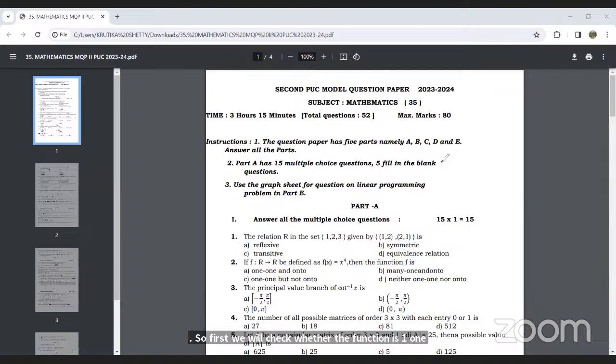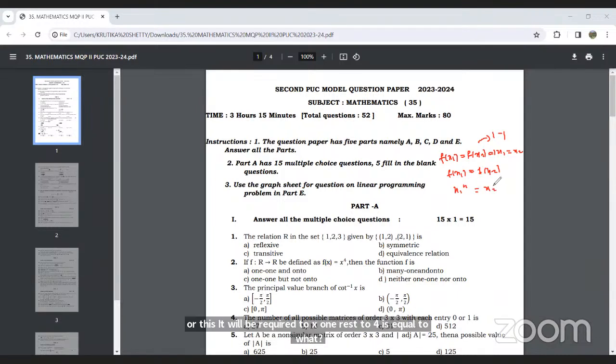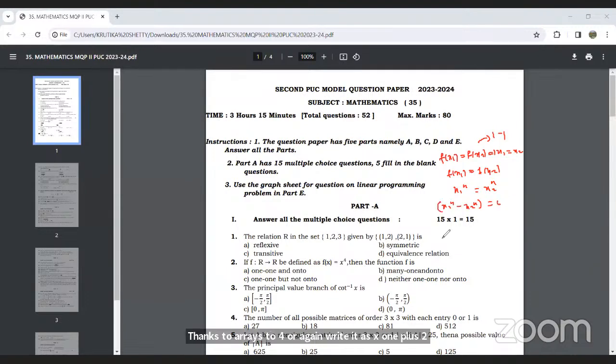As per the definition of one-one, if f of x1 equals f of x2 implies x1 equals x2, then the function is one-one. Applying this, f of x1 equals f of x2, so x1 raised to 4 equals x2 raised to 4, or x1 raised to 4 minus x2 raised to 4 equals 0.